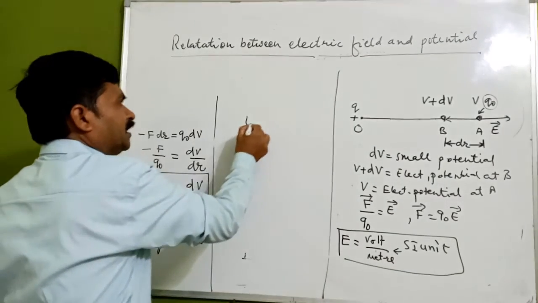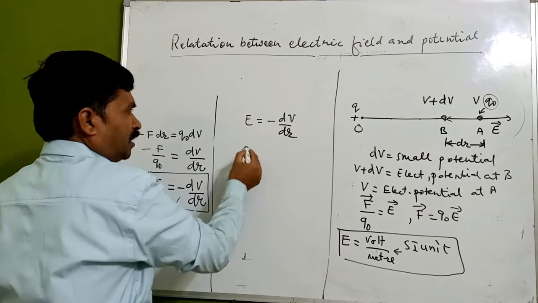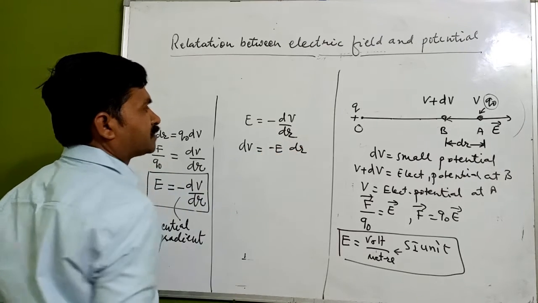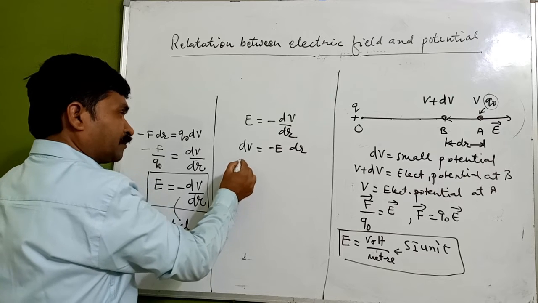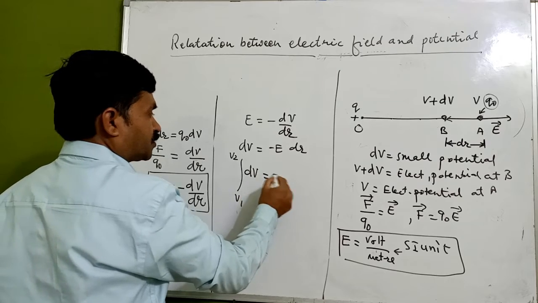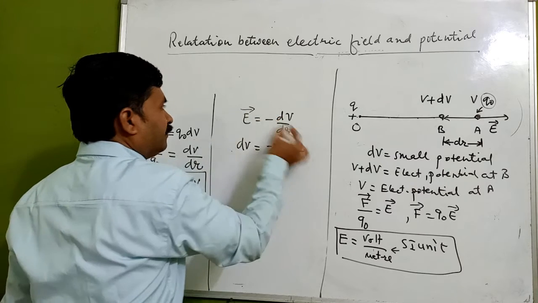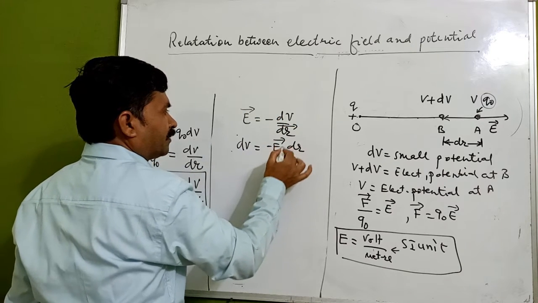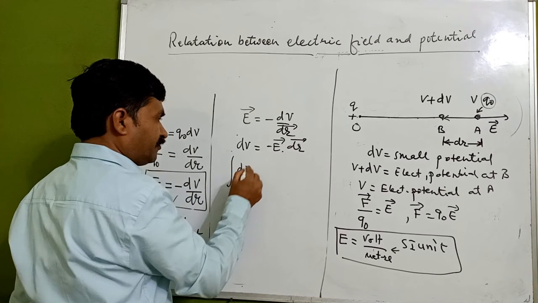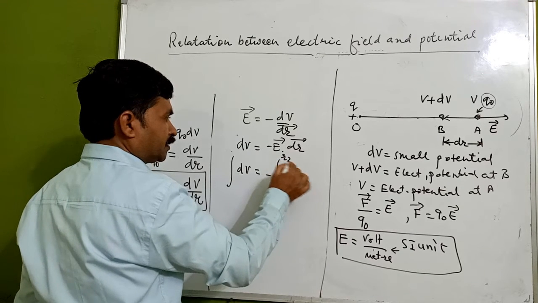E is equal to minus dV by dr. So here we can write it like this: E dot dr. Now we can have electric potential from V1 to V2, dV, which is equal to minus E dot dr, integrated from R1 to R2.